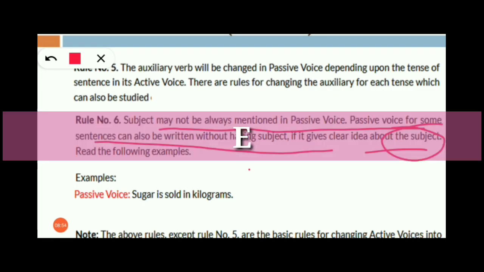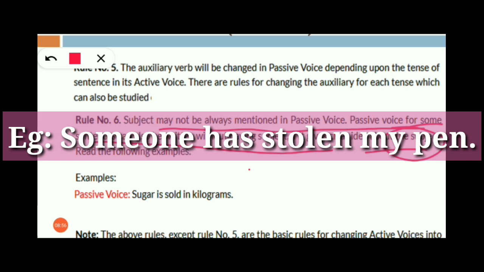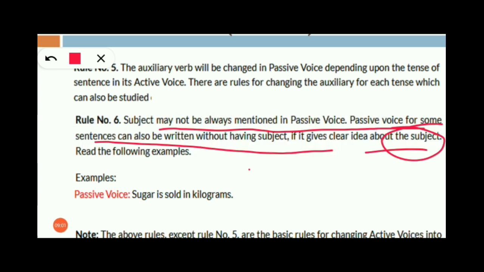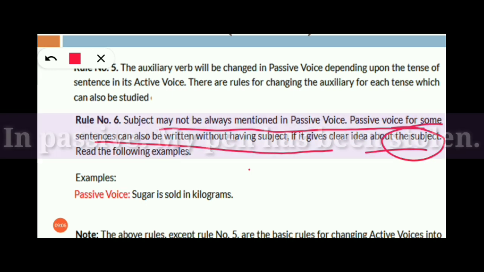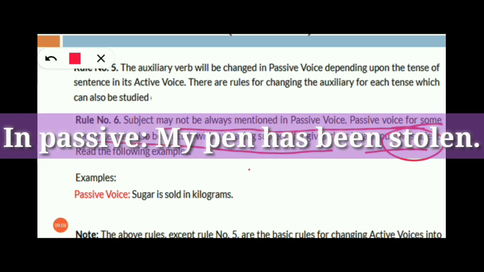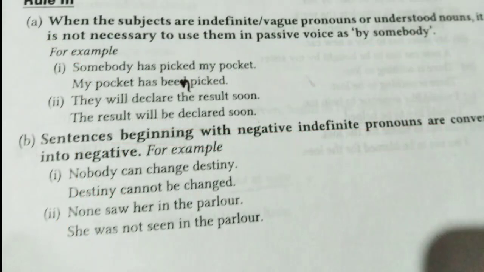For example, someone has stolen my pen. So who is the person? Someone, the subject is not mentioned or not clear here. So if I write the answer, my pen has been stolen, that's it. By someone is not required to write. Okay, all of you. Similarly, I will be showing you some more examples on the screen.